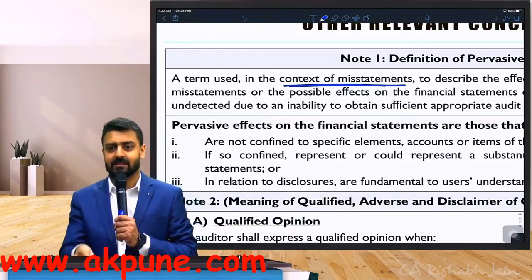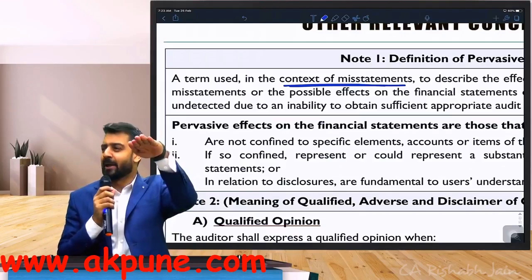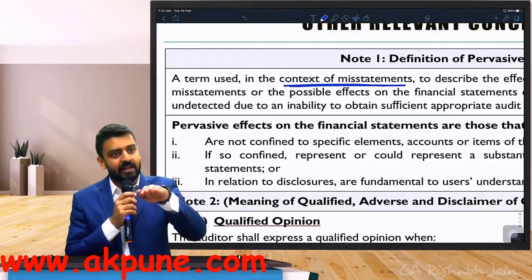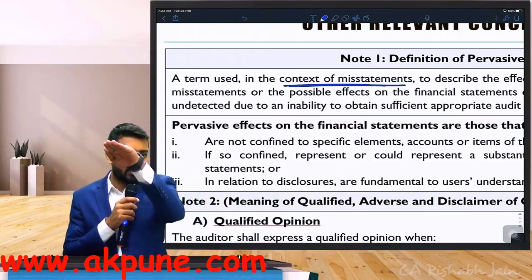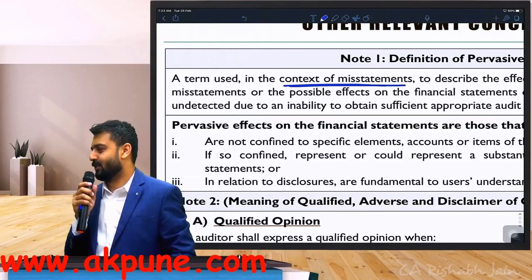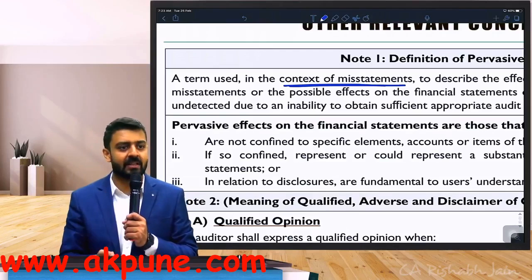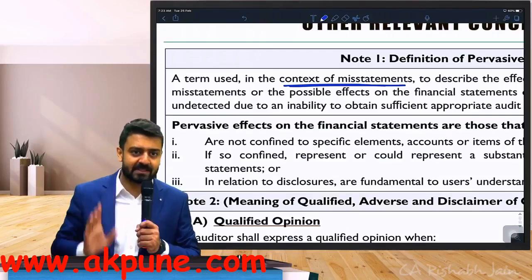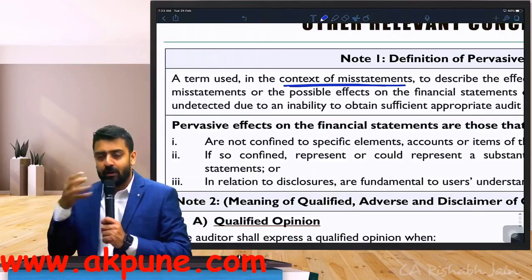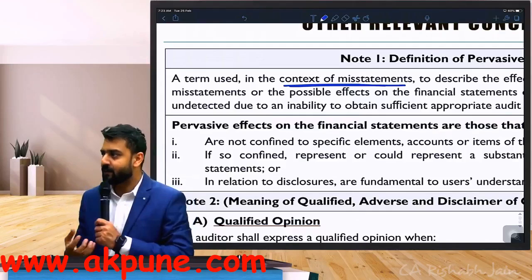Like the variances, for example, sales 100, payroll expenses 10 rupees. Next year also, sales 100, payroll expenses 50. Is it possible? No. You will be able to identify the variance within 1 second and tell them there is something wrong with the payroll expenses.